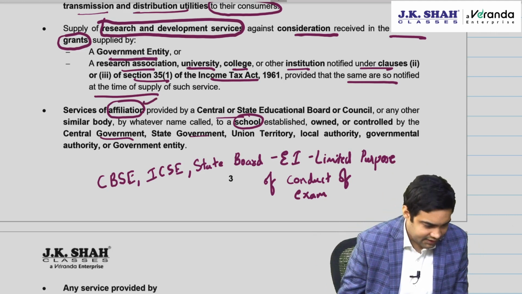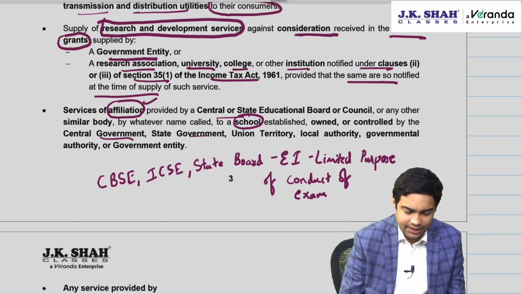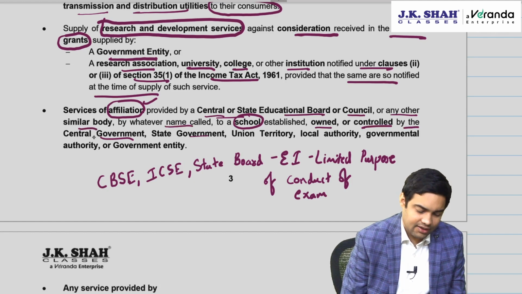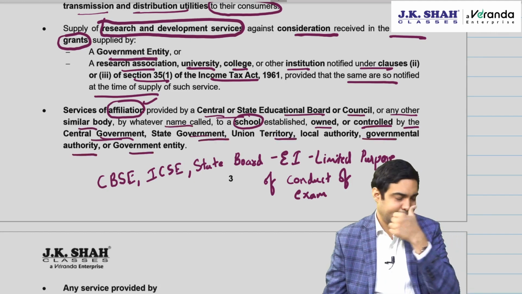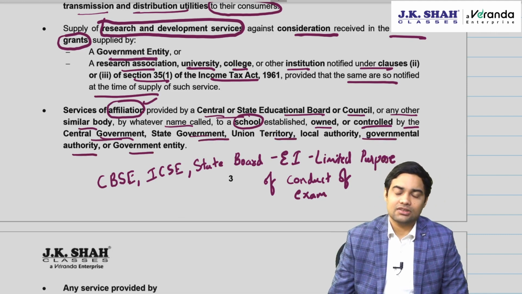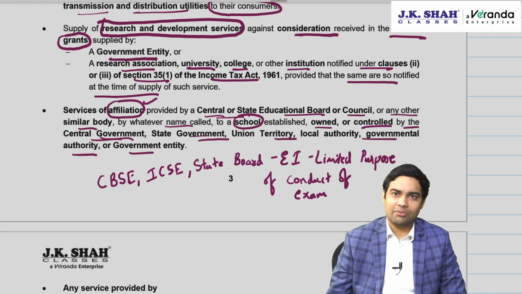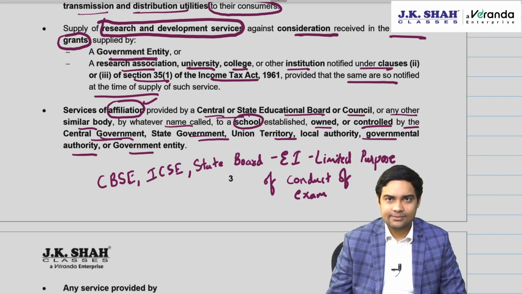Service of affiliation provided by central or state education boards or councils or any other similar body, by whatever name called, to a school established, owned, controlled by government or government authority or government entity will enjoy an exemption. So for government schools, affiliation fees will not be liable to GST. Clear?